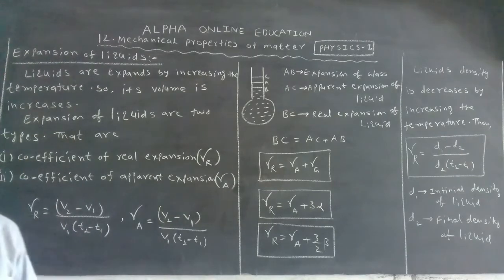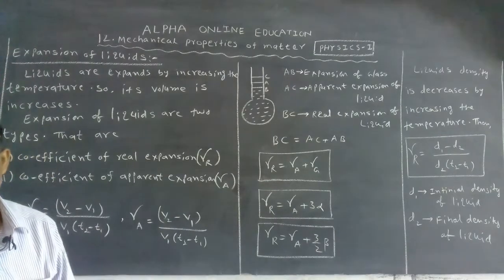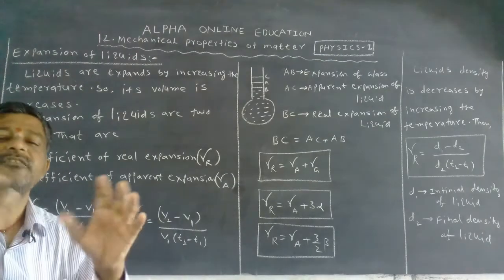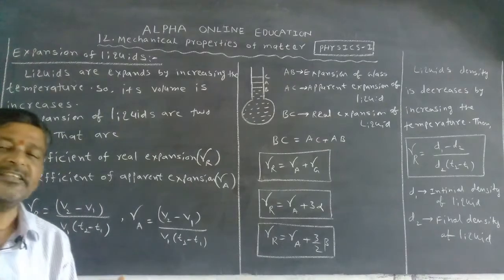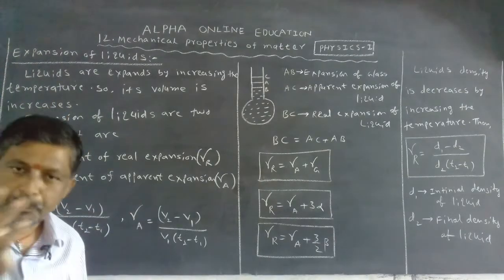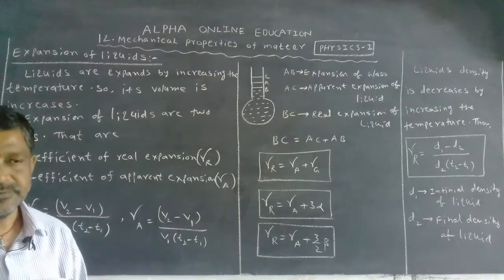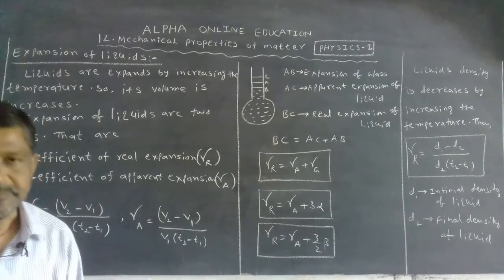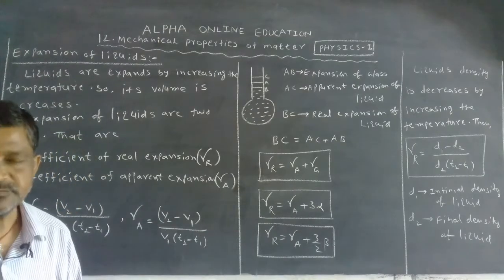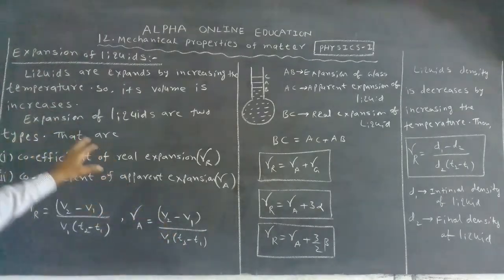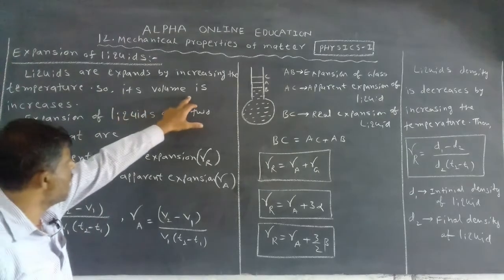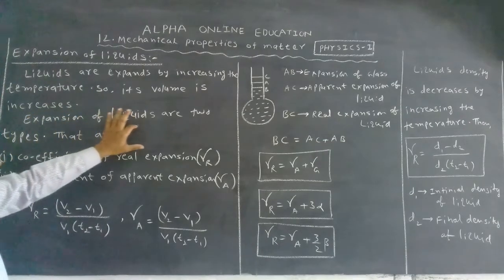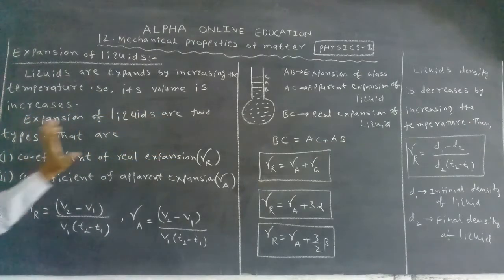You know that liquids have no shape, no surface of their own. They take the shape of the container. If you take the liquid in any container or bowl, it takes that shape. So it has a volume, because when the temperature increases, liquids expand and their volume increases. Okay. Expansion of liquids is of two types.